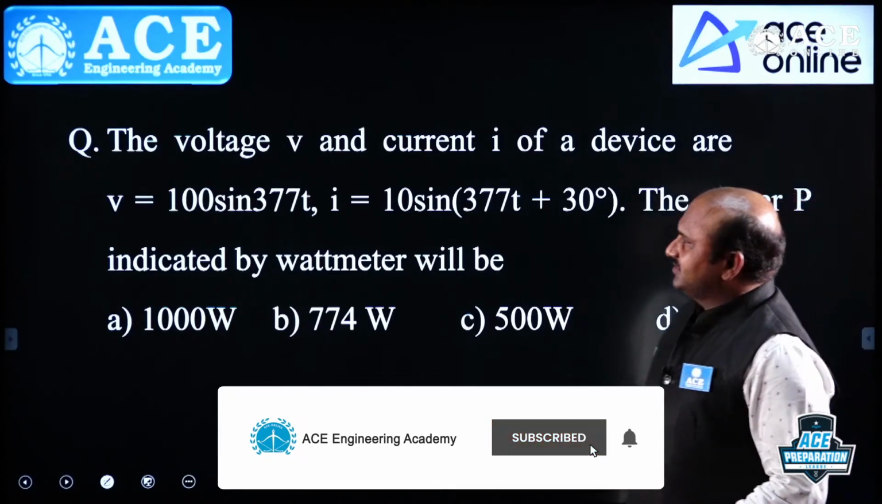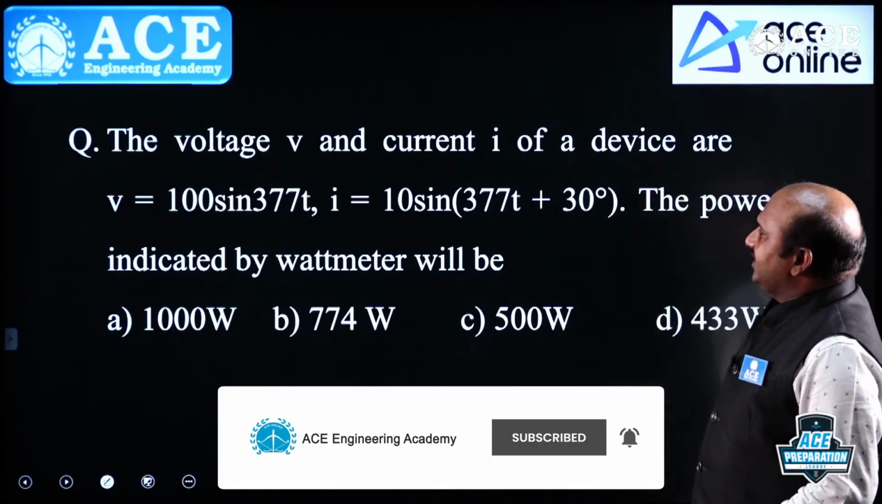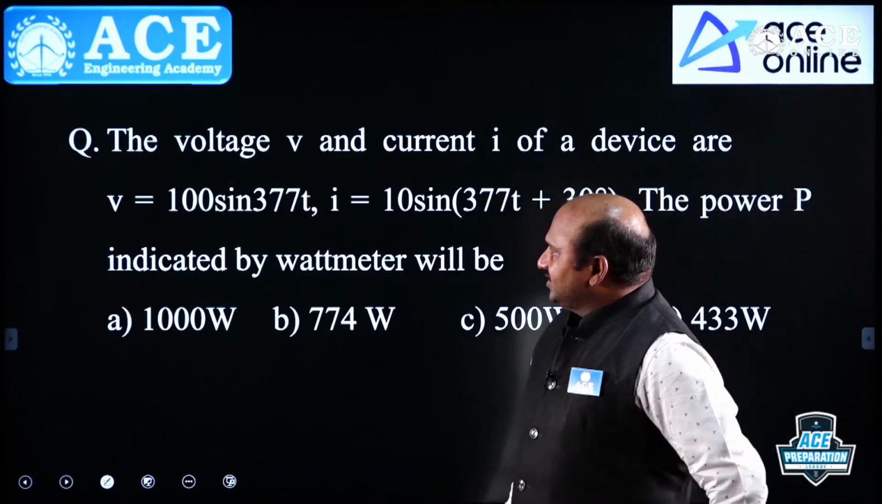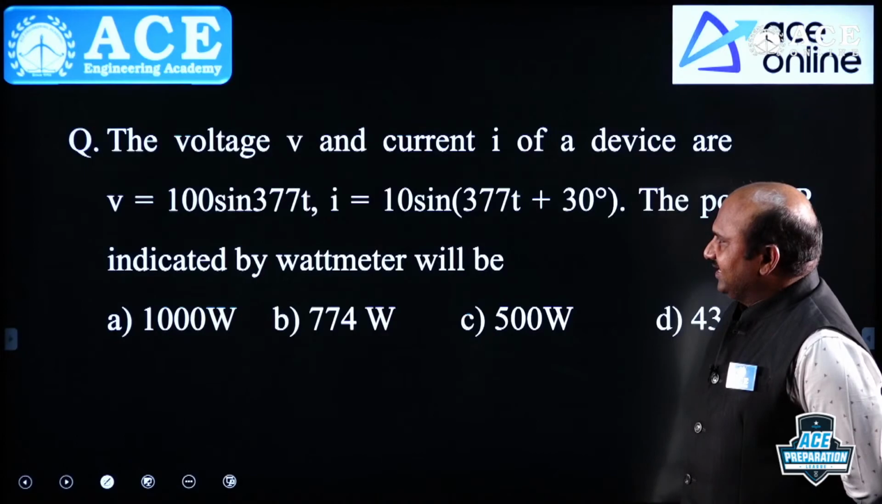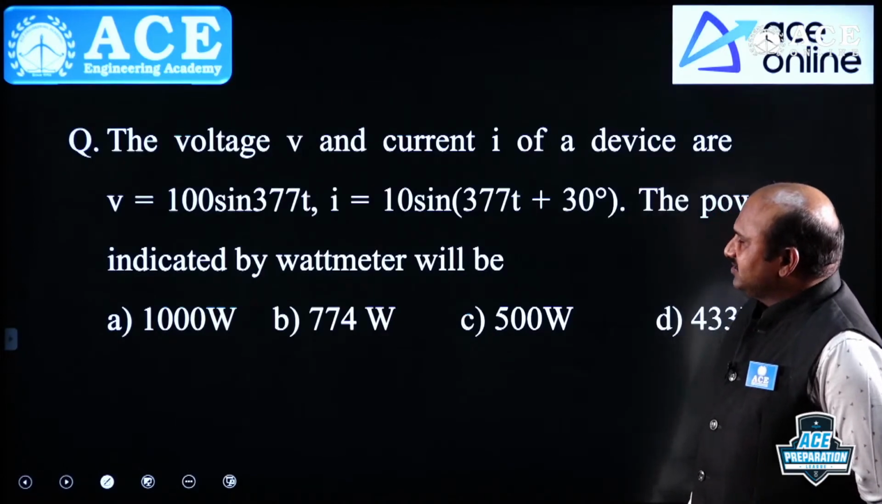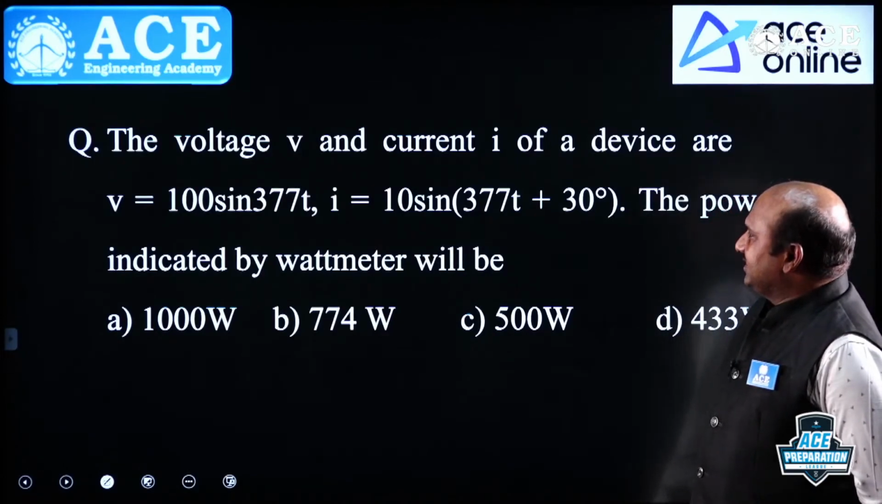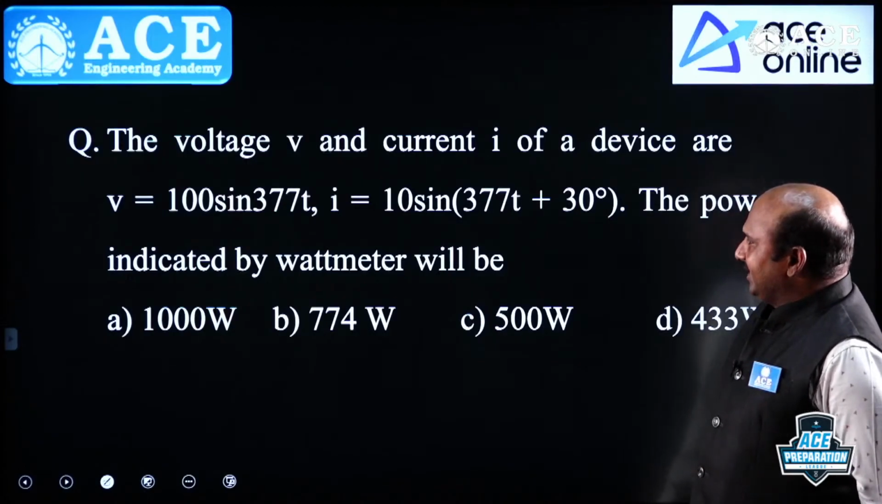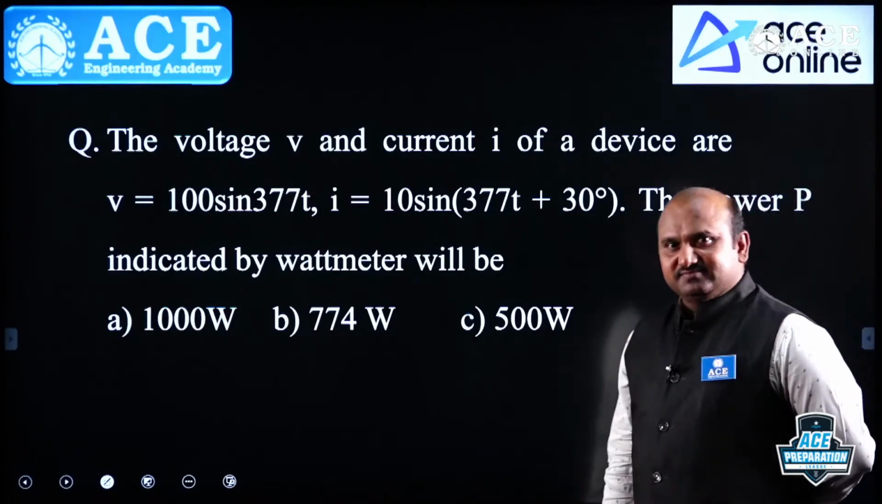The question is, the voltage V and current I of a device are V is equal to 100 sin 377t, I is equal to 10 sin (377t plus 30 degrees). The power P indicated by the wattmeter will be. Tell me this.